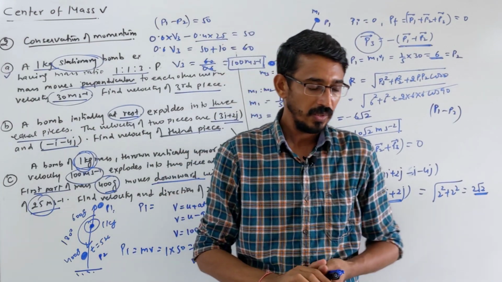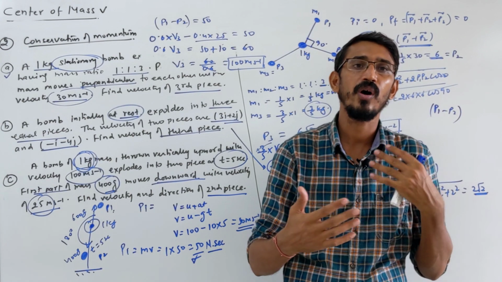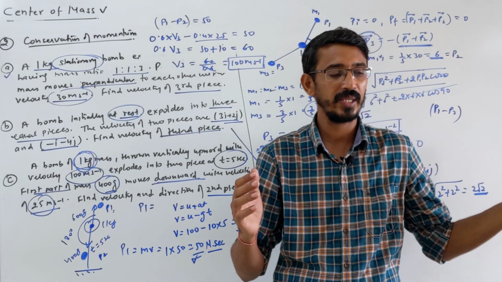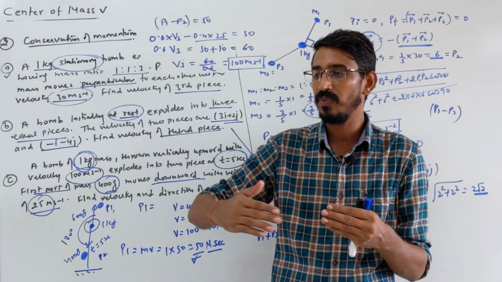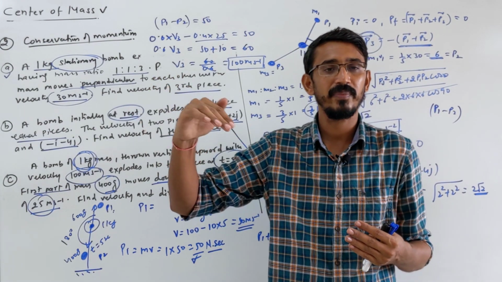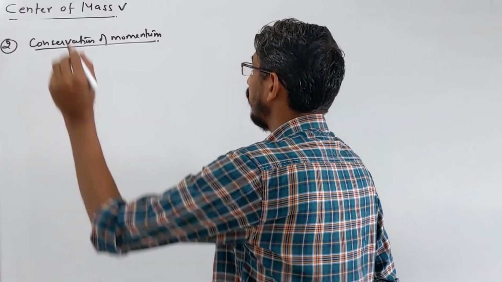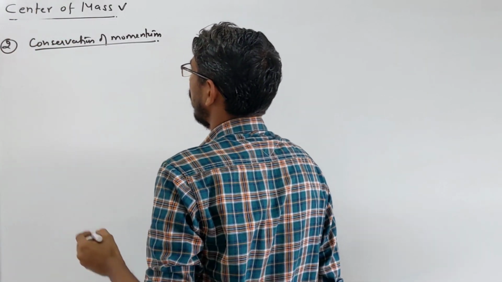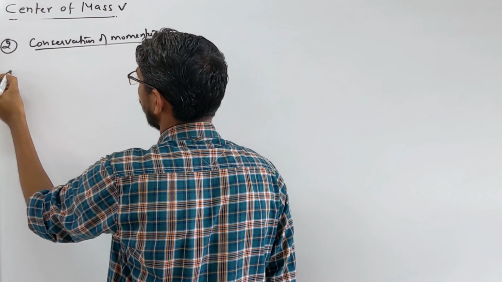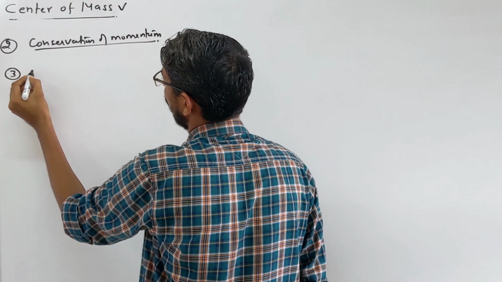So these were the problems on explosion of a bomb. Now we'll see problems based on bullet and block. Like a pendulum is there, a bullet comes and hits that pendulum, and the pendulum will rise to some height. We have to calculate answers like the height risen, the angle made by the string, the velocity, and all these questions we'll do now. But before going to the bullet and block problem, let's talk about the spring problem. This is the third type of problem we're doing on conservation of momentum.